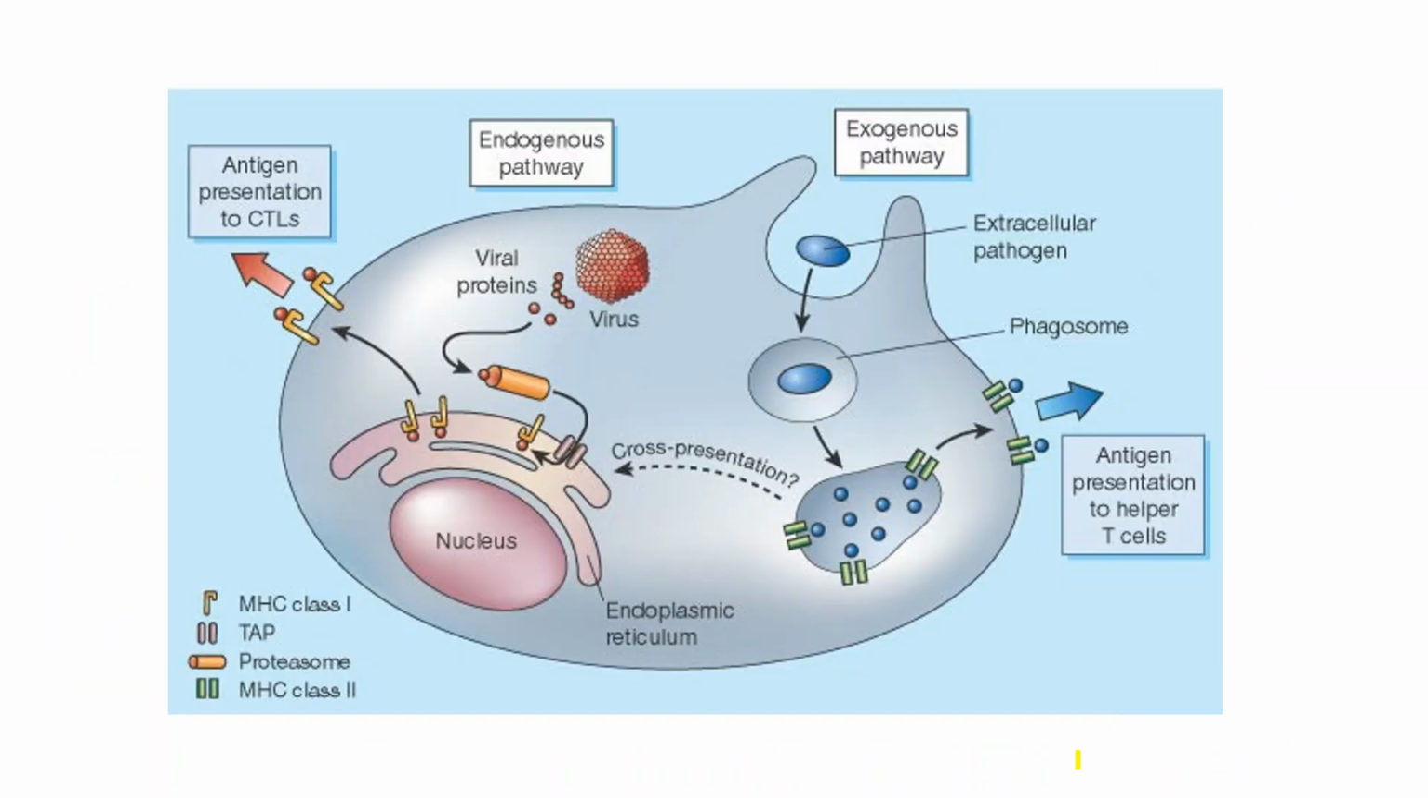Now, this is the exogenous pathway. An extracellular pathogen like bacteria goes through the phagosome of the APC and goes inside, where it is converted into peptides. Then these are loaded onto the MHC molecules, which process and activate the T cells.